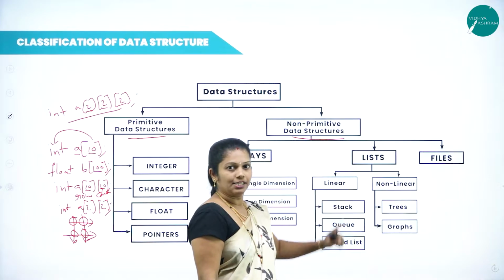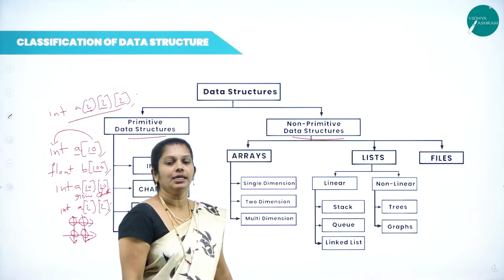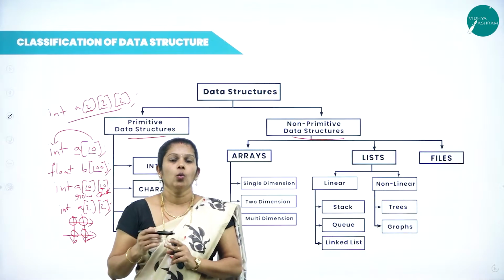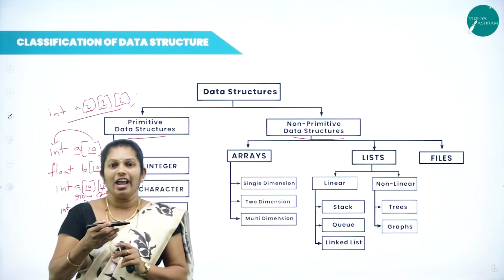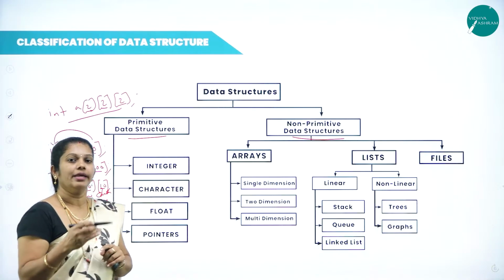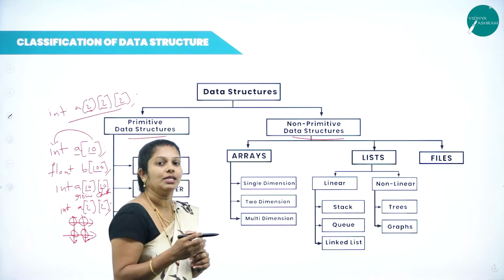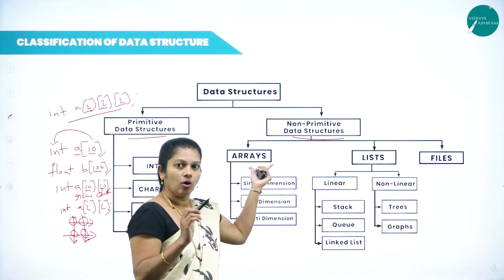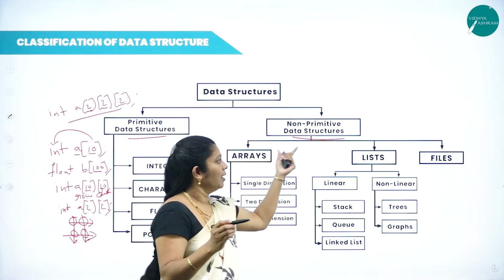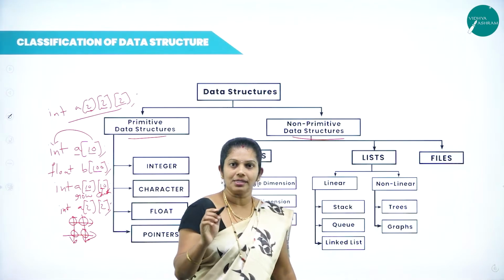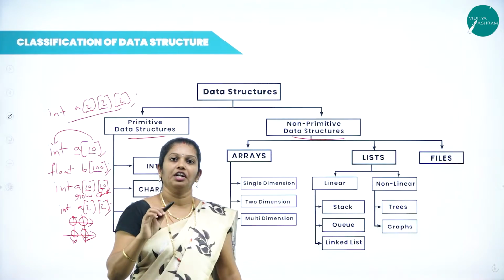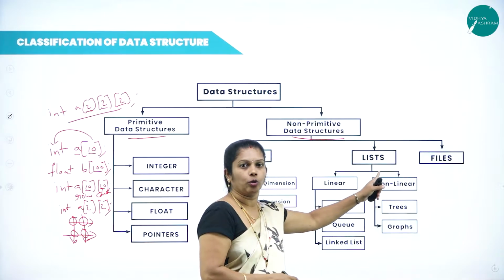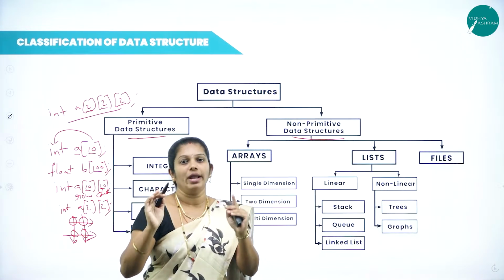Next, when we come to the classification of non-primitive data structures, the next one is list. Then what do you mean by this list? A list is a collection of elements only. But here the elements may be homogeneous or heterogeneous. Whereas in arrays, all the elements are of the same data type. But in a list, the elements may be homogeneous or heterogeneous. But here it is a collection of elements only.